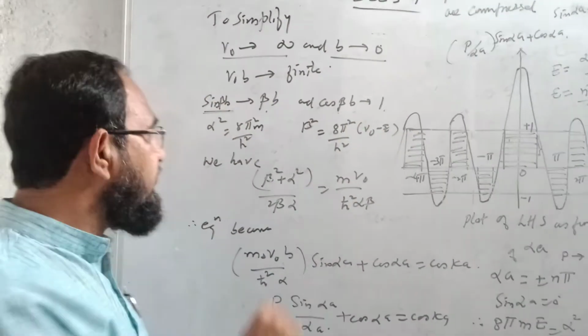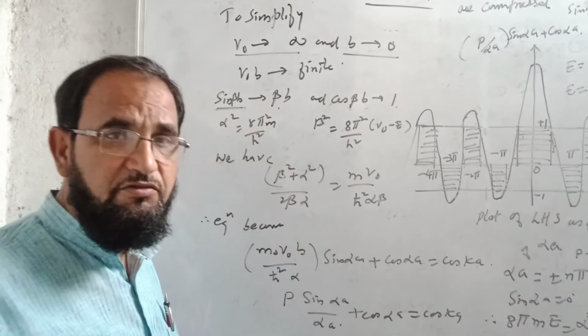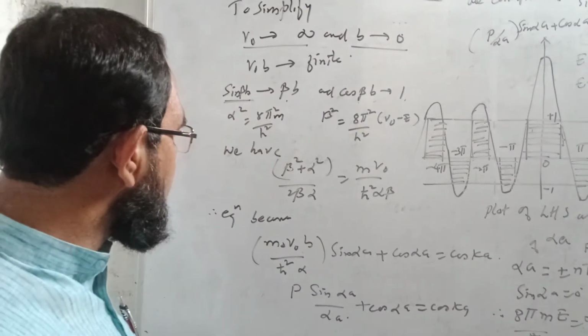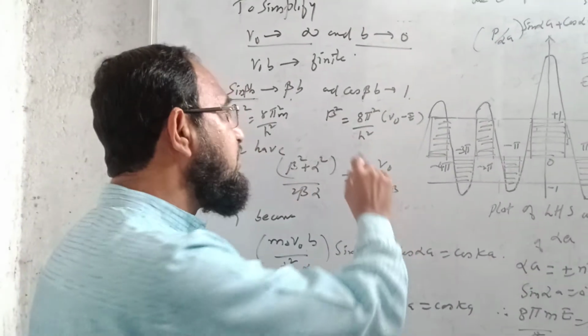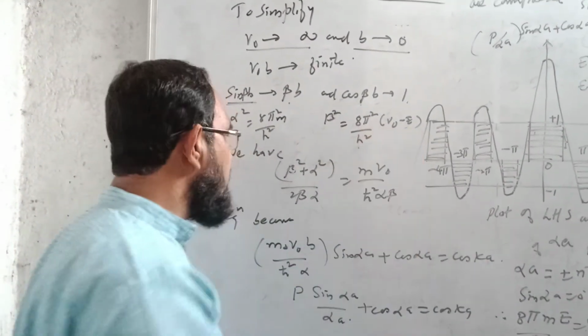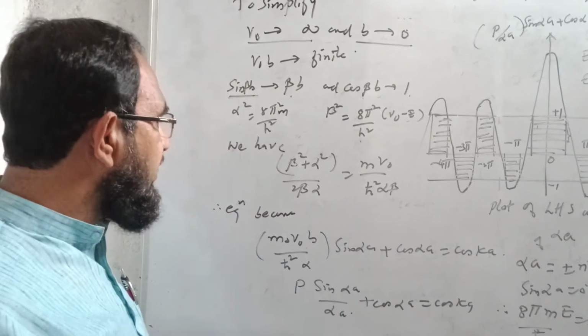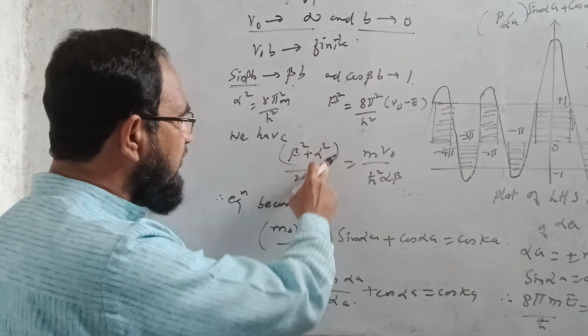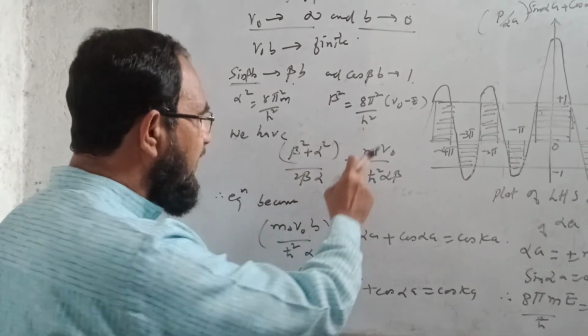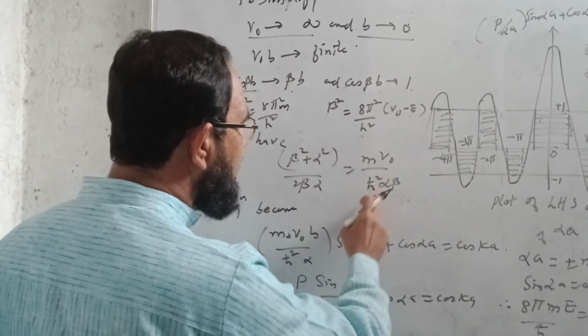The value of alpha square which we assumed was 8 pi square m upon h square. Value of beta square which we assumed previously, 8 pi square m upon h square (V0 minus E).